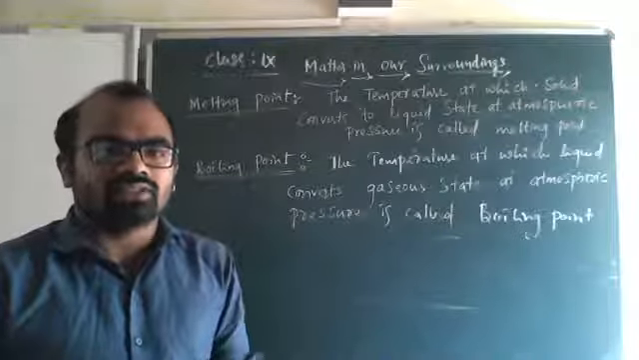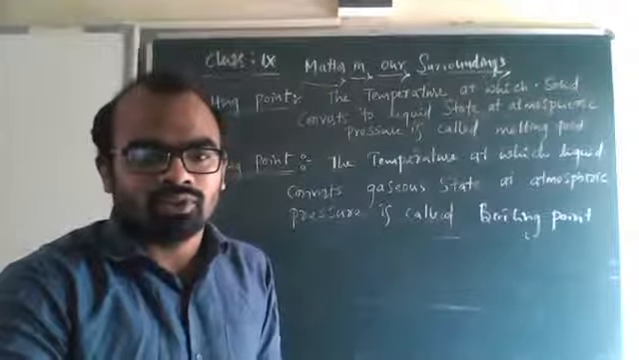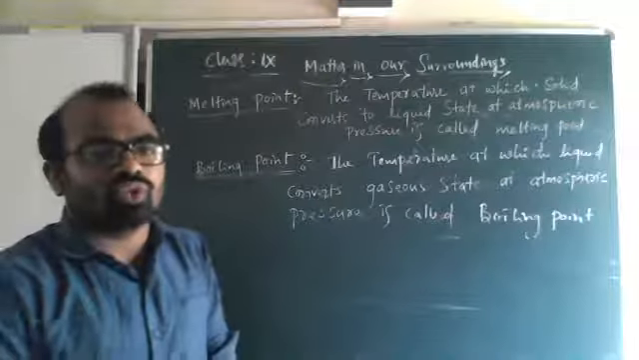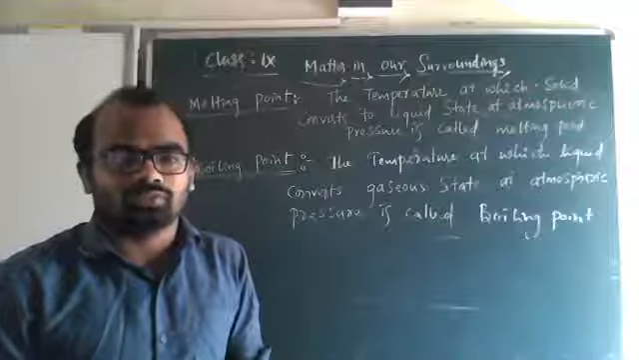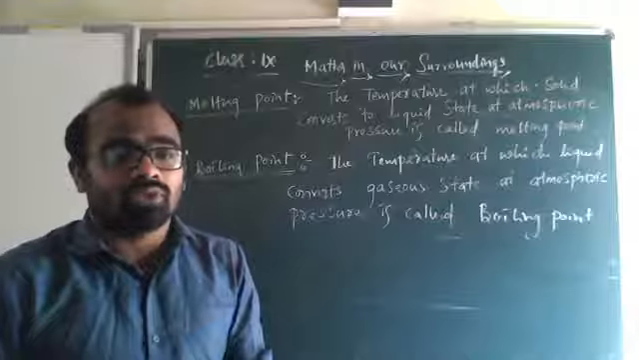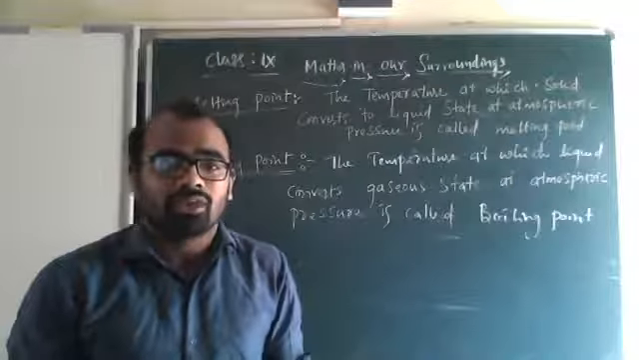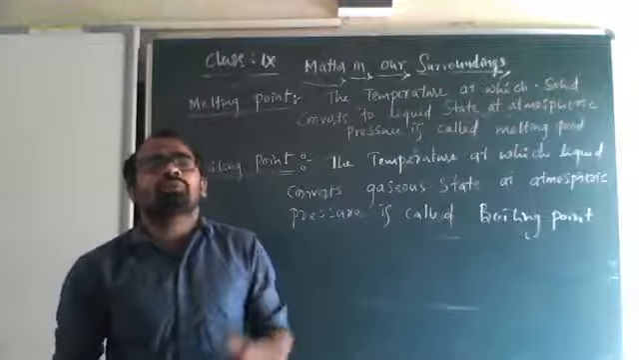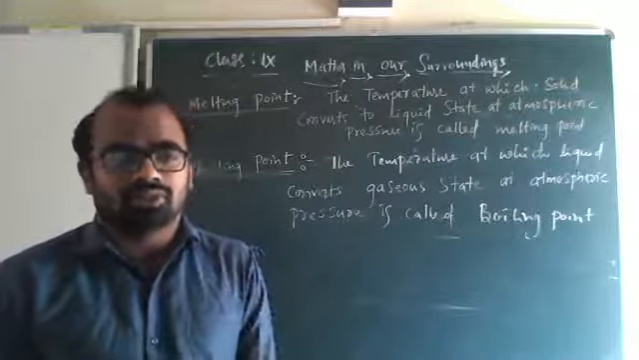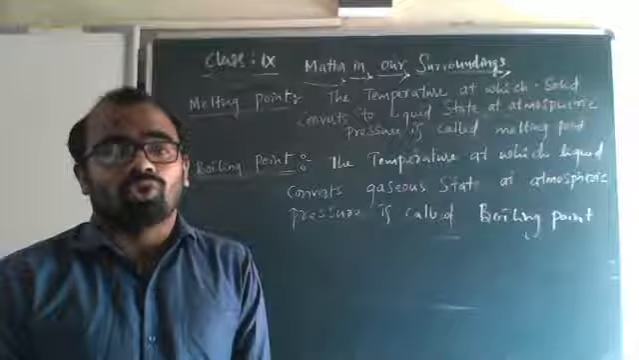Ice starts melting at 0 degree Celsius, so we call that the melting point. When it comes to boiling point, it is 100 degrees Celsius for water. We are taking water and ice just as examples. Generally, it is the temperature at which liquid converts to gaseous state at atmospheric pressure. That means the pressure should be maintained constant. Atmospheric pressure means the normal pressure present in our atmosphere. Then we call it the boiling point.